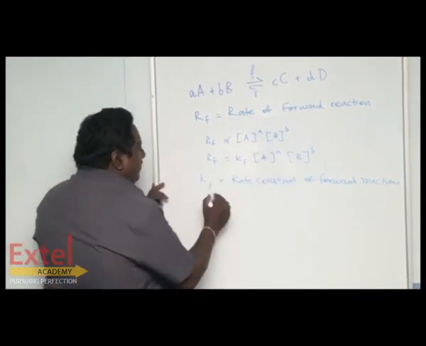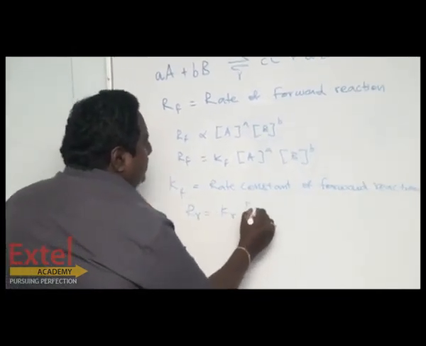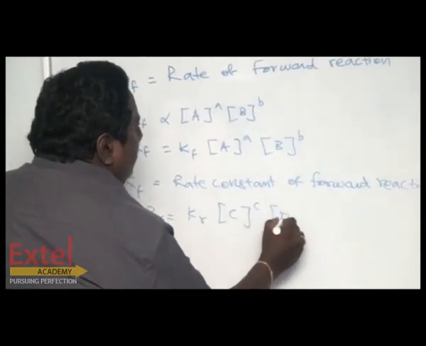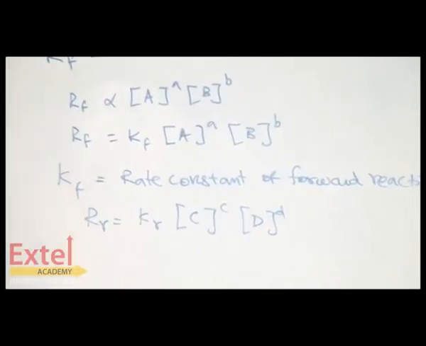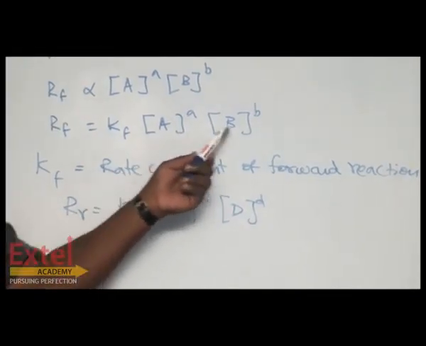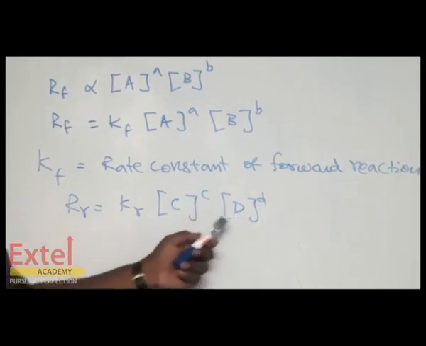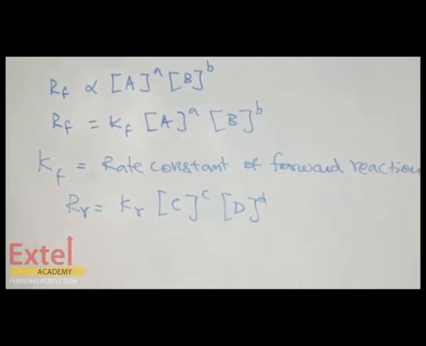Similarly, the rate of reverse reaction can be written as Kr [C]^c [D]^d. Look here, in the rate of forward reaction we have written the concentration of the reactants, and in the rate of reverse reaction we have written the concentration of the products.